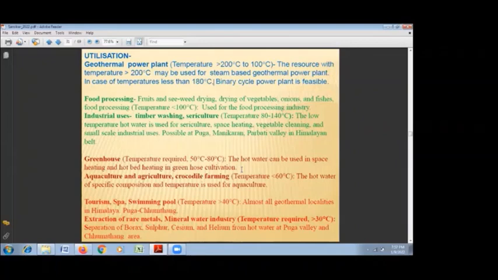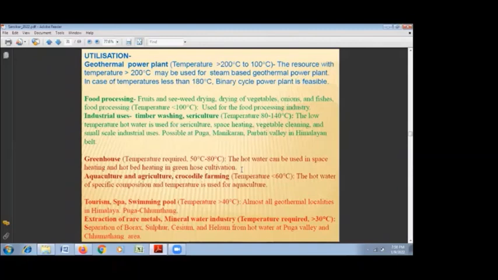The other uses are food processing, where a temperature of more than around 100 degrees centigrade can be used. Then industrial uses like timber washing, sericulture, paper and pulp industry, etc., where water of 80 to 140 degrees centigrade can be used. Greenhouse cultivation uses 50 to 80 degrees centigrade. Aquaculture, that is fish rearing, crocodile farming, etc., can use around 60 degrees or less. And a most important use is tourism, spas, and swimming pools.